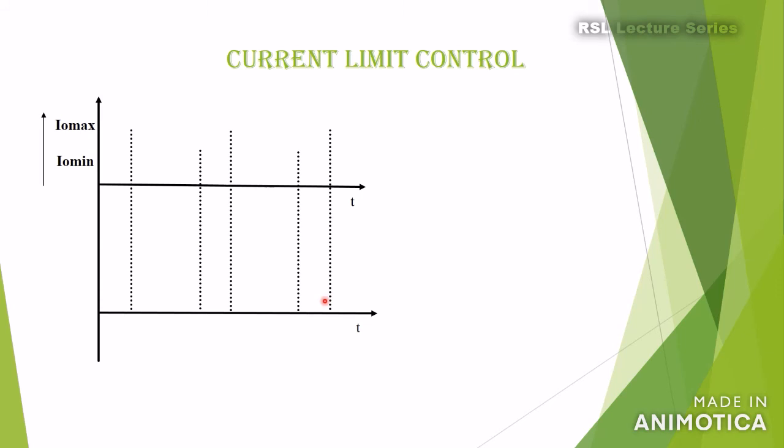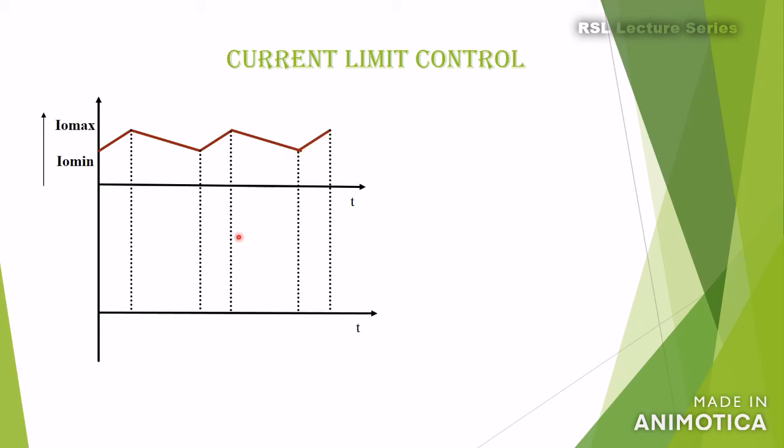Next we'll see the current limit control. In the case of current limit control, the load current is varied between two limits, that is I0 min and I0 max. Whenever the current reaches the minimum value, the chopper is turned on. Once the chopper is turned on, the current starts rising exponentially from I0 min to I0 max. When the current reaches I0 max, the chopper will be turned off. Once the chopper is turned off, the current will start reducing. Once it reaches the minimum value, the chopper will be turned on again.